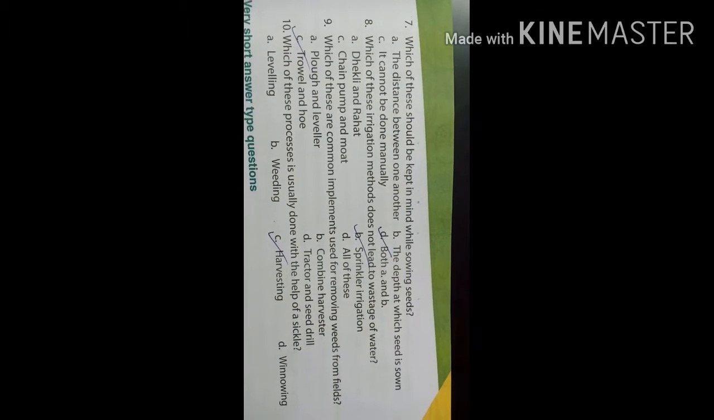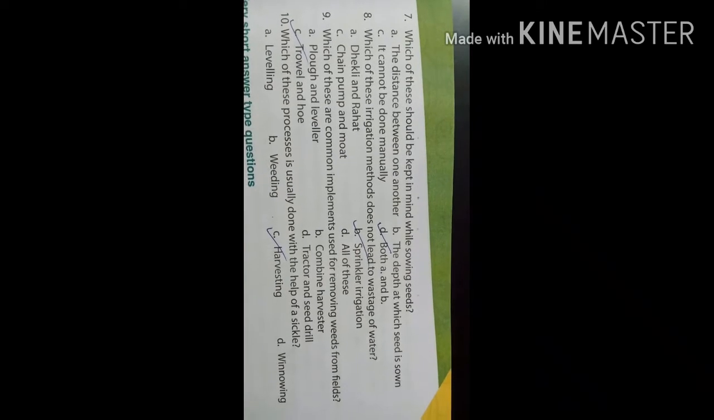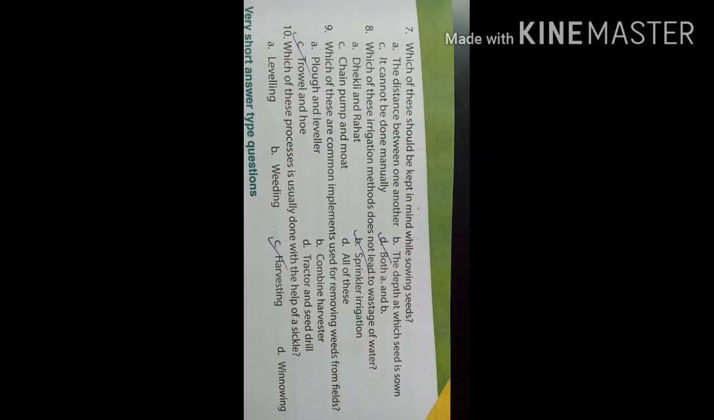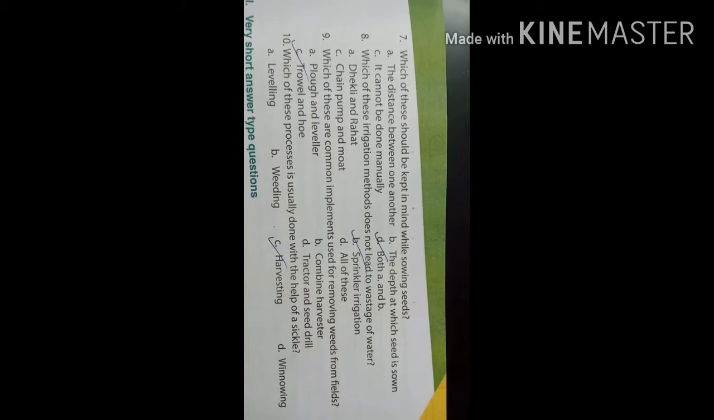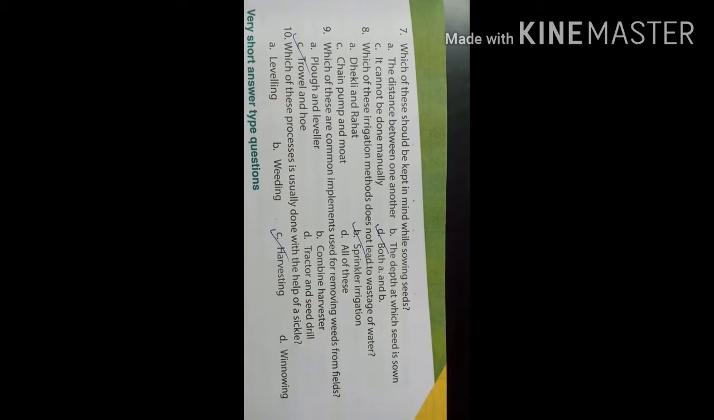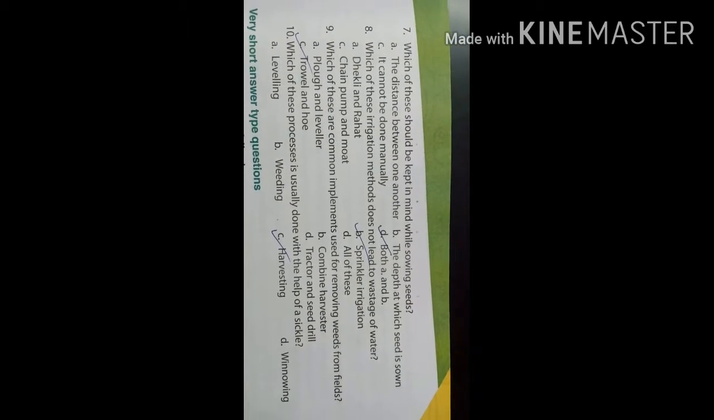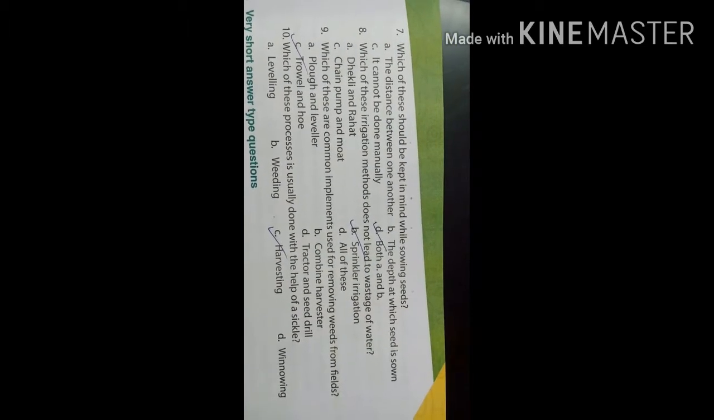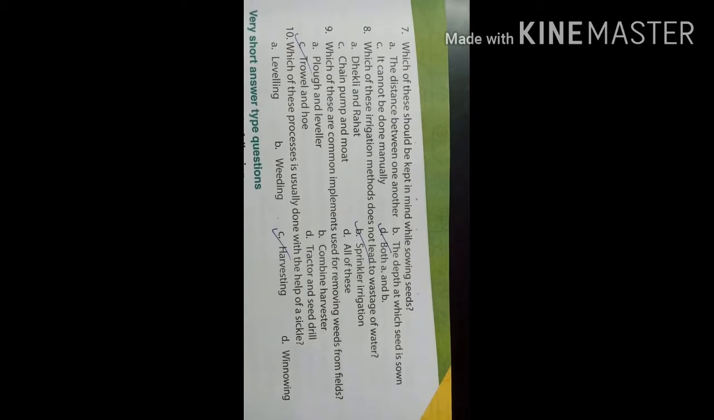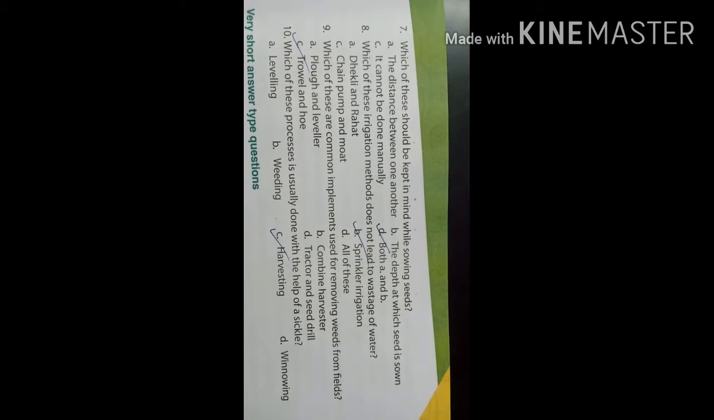And number 8, which of these irrigation methods does not lead to the wastage of water? Answer is sprinkler irrigation. Number 9, which of these are common implements used for removing weeds from the fields, that is trowel and hoe. And number 10, which of these processes is usually done with the help of a sickle, that is harvesting.